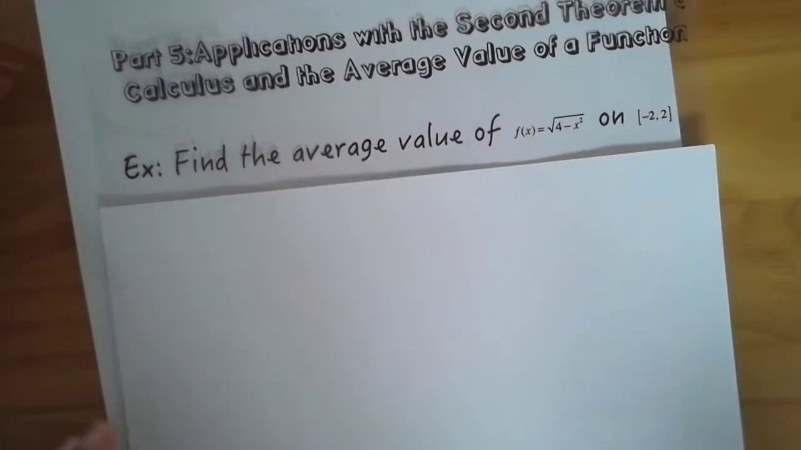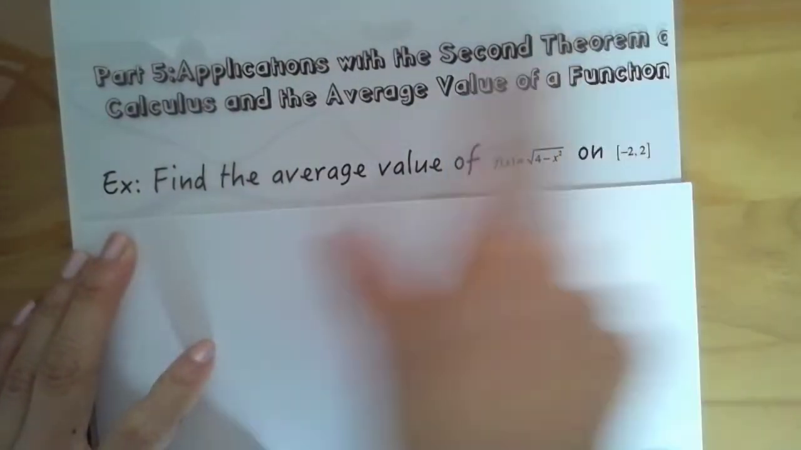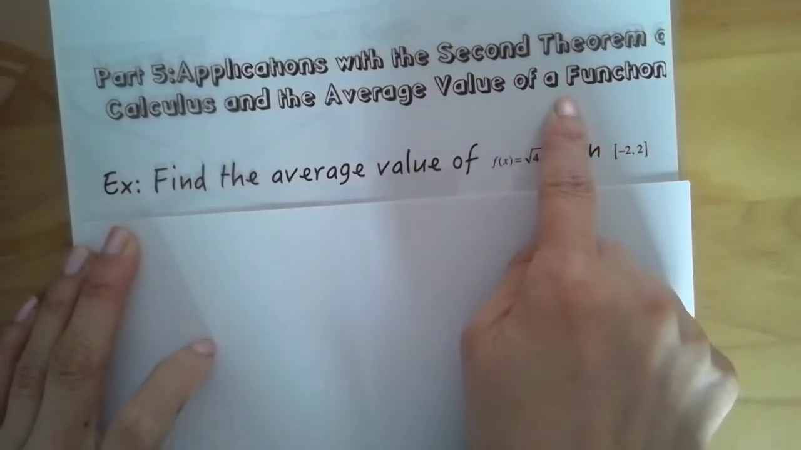Now, again, slow down the videos or stop and ask questions, okay? I want to give you some applications and some examples for what we've been talking about. For example, the average. Let's just do some average examples. So part 5 is just going to be applications with the second fundamental theorem of calculus and the average value of a function, okay?